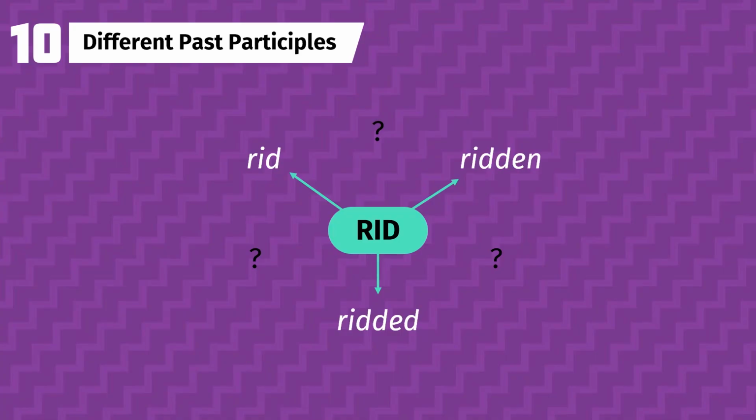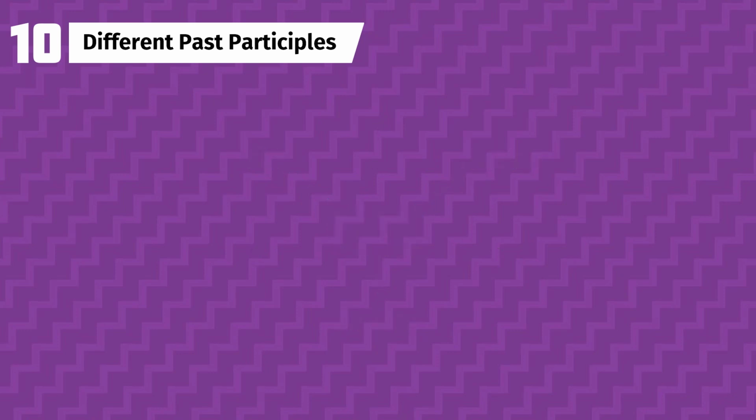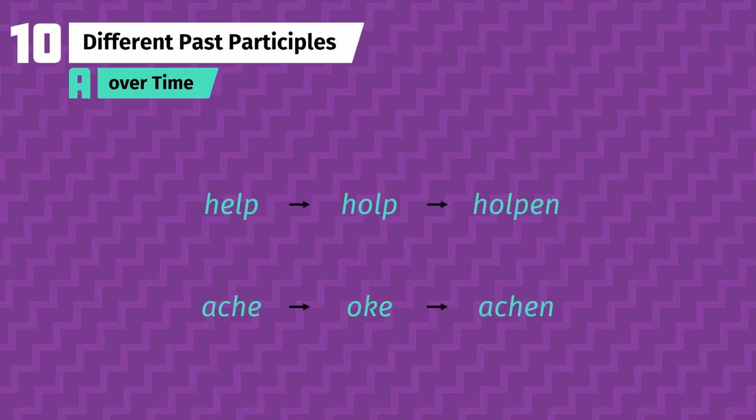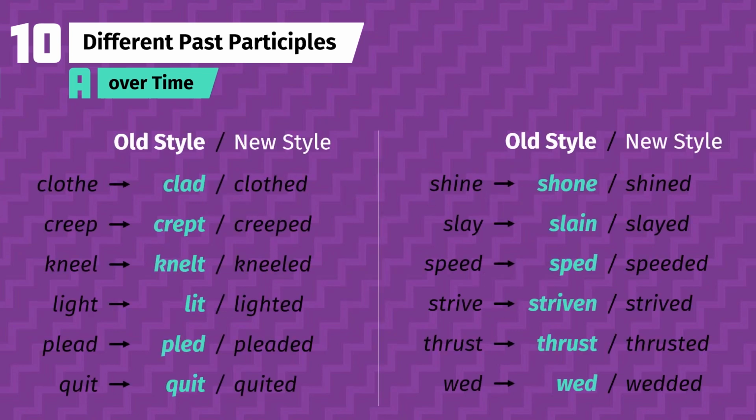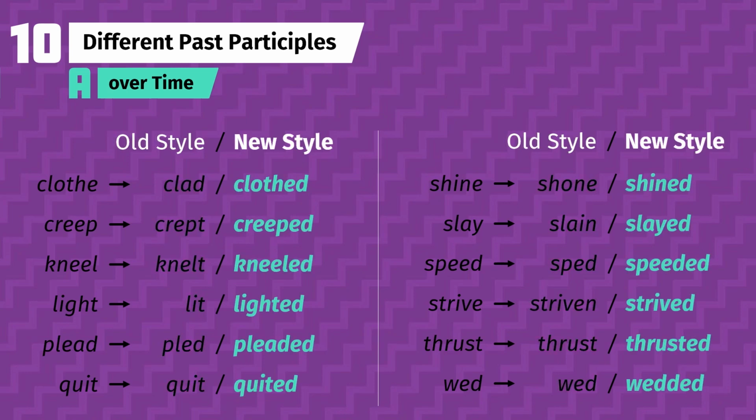10. It's possible for the same base verb to have multiple past participle forms, and there are 3 reasons for this. A. Past participles change over time. In fact, there used to be more irregular verbs 1,000 years ago, but many of them have since transitioned to the regular -ed ending. Some of the less commonly used irregulars are even now gradually becoming regular. Whereas shone, lit, and wed were the norm in the past, shined, lighted, and wedded look to be standard in the future.